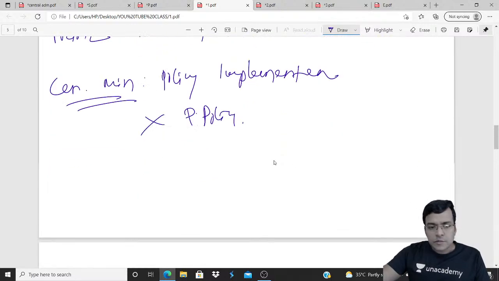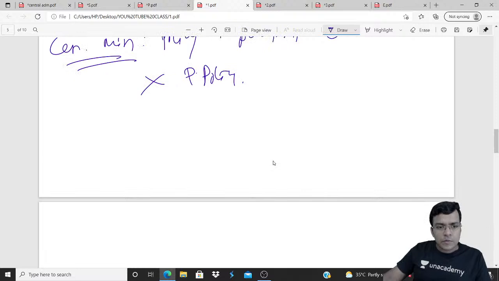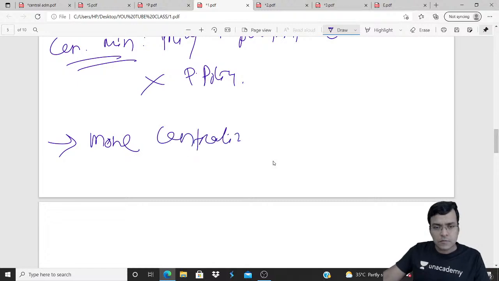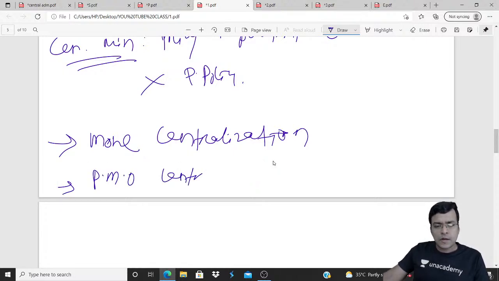So what is the negative result? More centralization and PMO-centric governance.